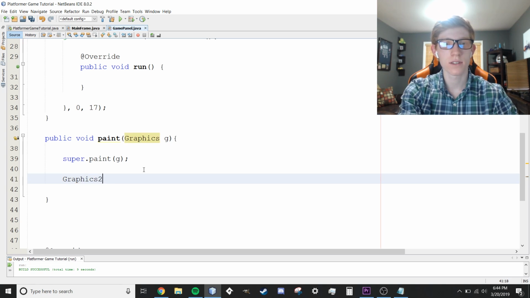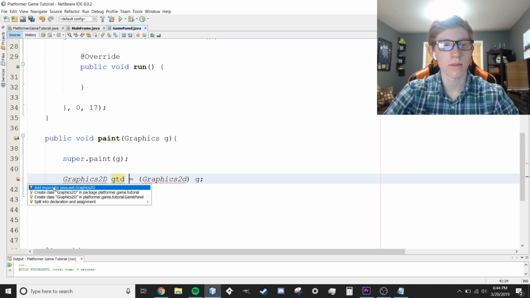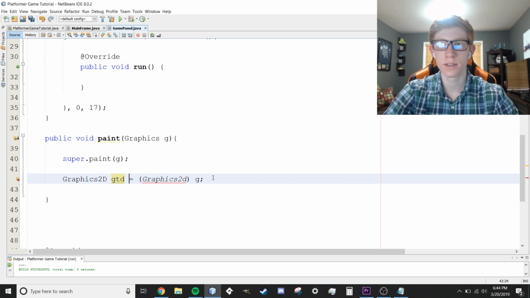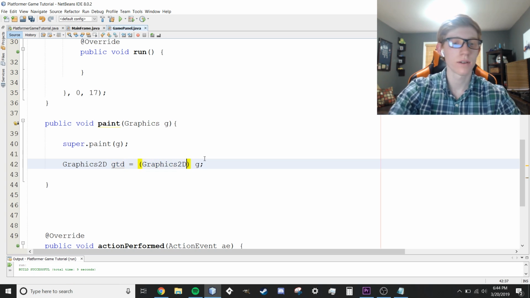So we're going to say Graphics2D g2d equals, and we're going to cast it to Graphics2D g. So this is going to take the Graphics g and cast it to Graphics2D in the object called g2d. We're going to add an import for that. Right there, there's the import. And then everything else we're going to worry about later. That's about it for this class right now.